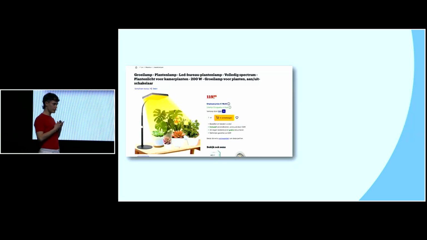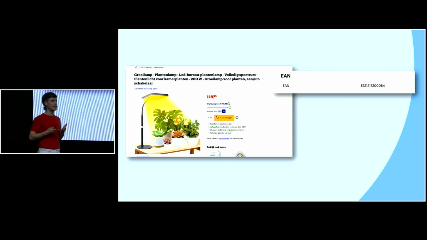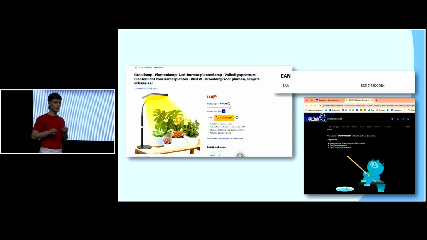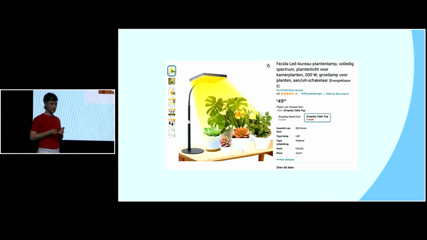This past winter, a couple of months ago, I realized how dark it was going to be, and my plants needed some extra light, some extra love. So I started looking for grow lamps, and I started on our platform, and I saw this lamp being sold for 120 euros, which seemed a little bit steep to me. So I know what to do. I can look for the EAN of this product, and I can go on Google to search. But this result returned nothing. How can this happen?